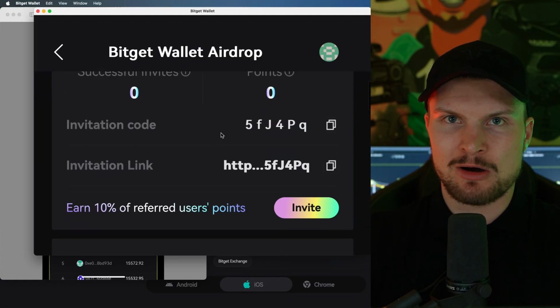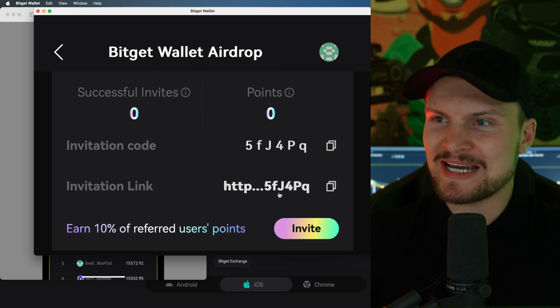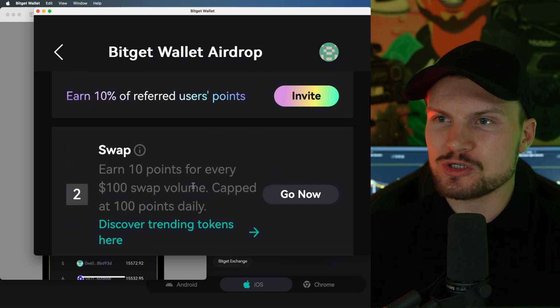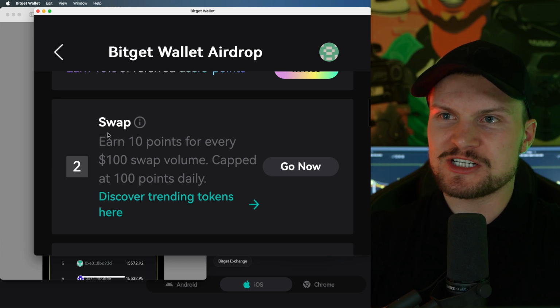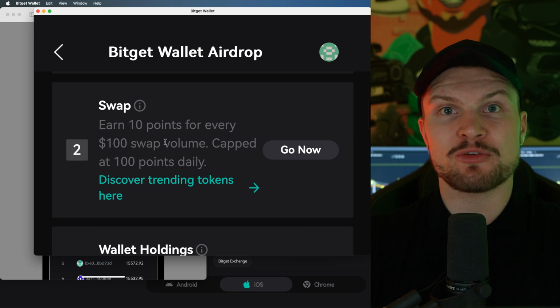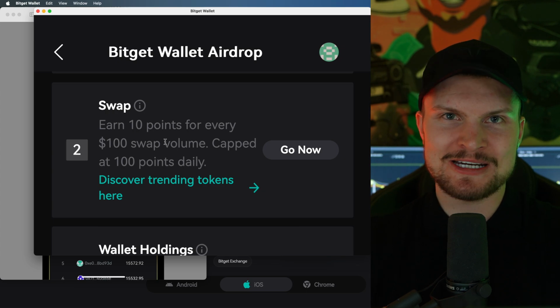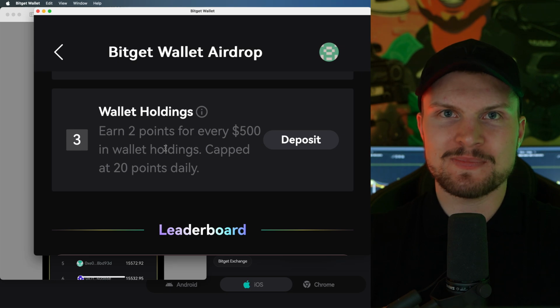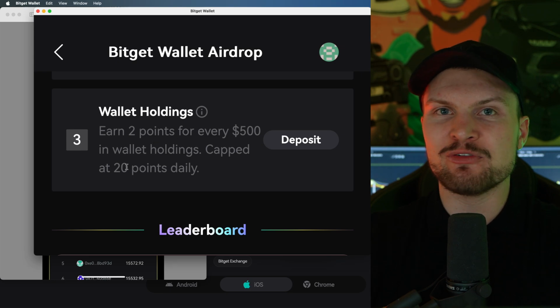So the first way is you can invite other people. So by activating your account, which I showed you before, you will get a link. You can share this link and you will earn part of your referral points. Also, this is way better, which is with swapping. So I will show you this in a moment. So for example, you can trade coins forth and back, just like how you can do in BITGET with spot trading. And number 3, by simply holding some coins in your wallet, you can also earn points every single day.